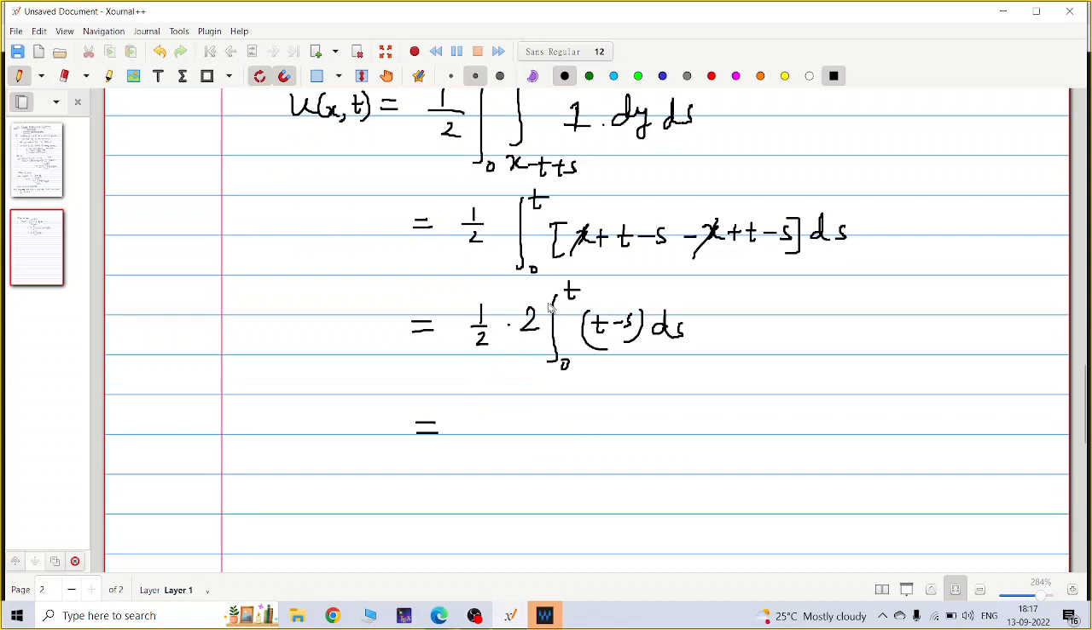So here also 2 and 2 cancel out. So here it becomes, again, the integral of t minus s is minus half of (t minus s) squared. The limit is from 0 to t. So if I put it, I get t squared by 2. But t is very small, as I chose.